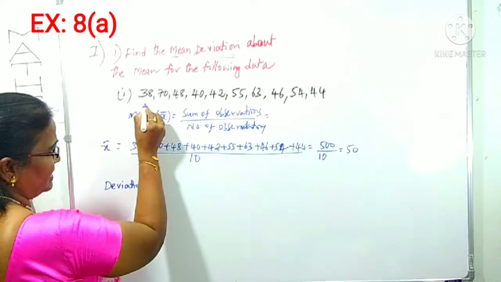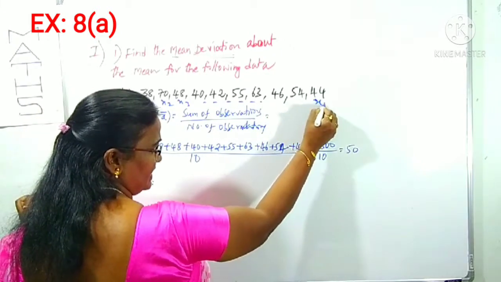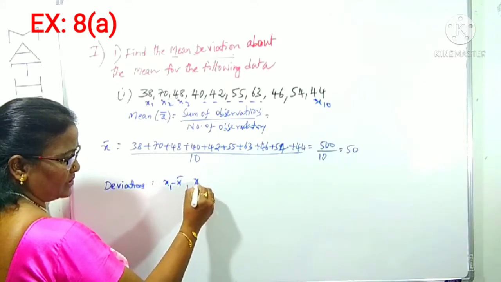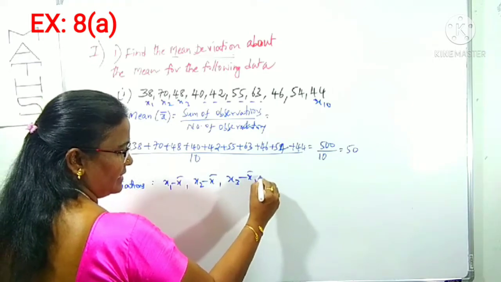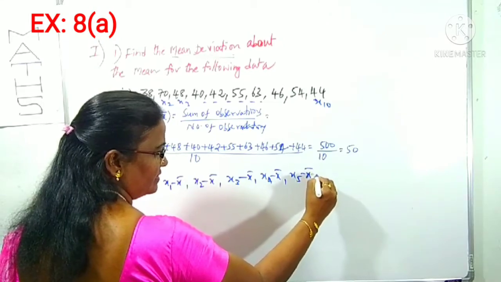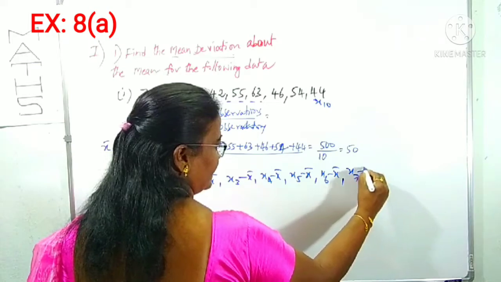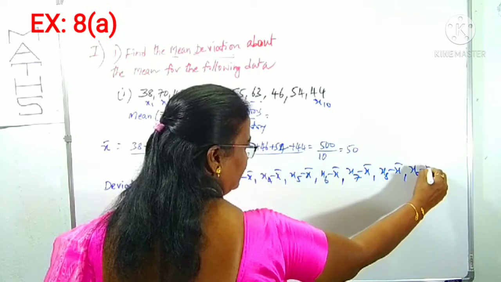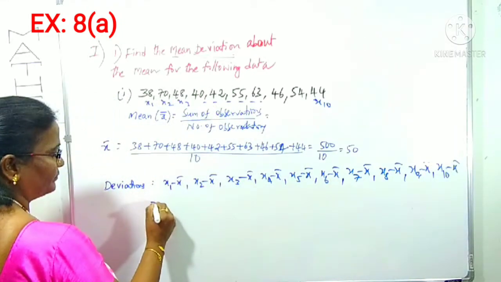Suppose this is x1, x2, x3 up to x10, ten observations. The deviations are x1 minus x bar, x2 minus x bar, x3 minus x bar, x4 minus x bar, x5 minus x bar, x6 minus x bar, x7 minus x bar, x8 minus x bar, x9, x10.